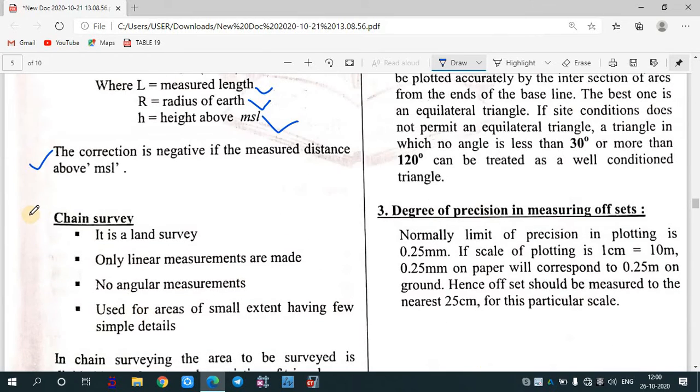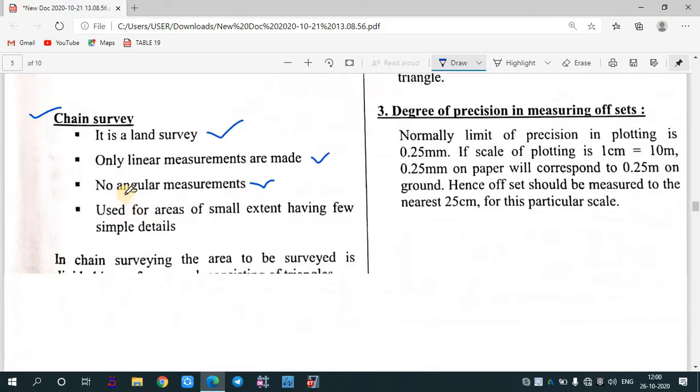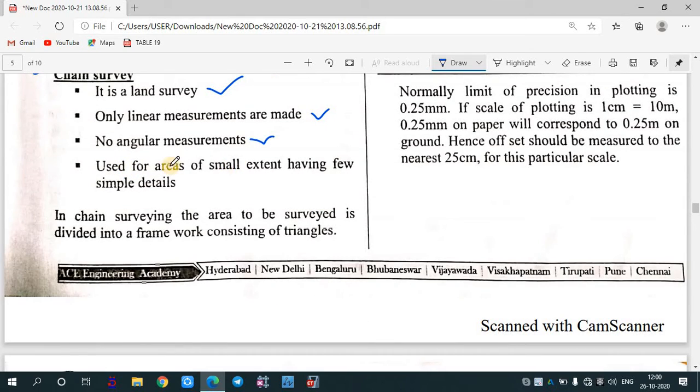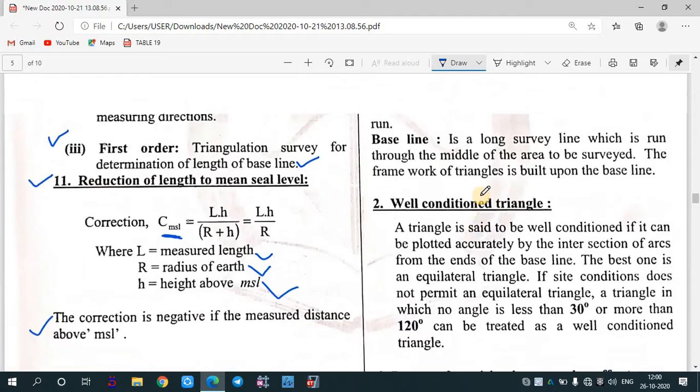Now we'll see about chain surveying. Chain surveying is a type of land surveying. It is generally used for linear measurement, no angular measurements. As I've told you, no angular measurements are taken. It is used for a small area having few simple details. In chain surveying, the area to be surveyed is divided into a framework consisting of triangles. As the principle says, to work from whole to part, we need to divide the area into a number of triangles.